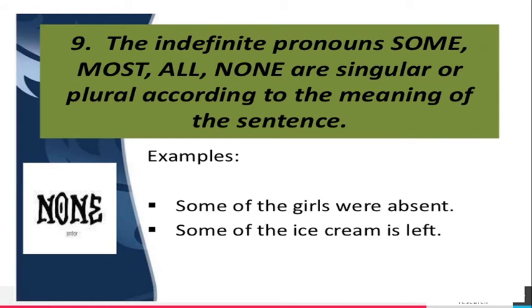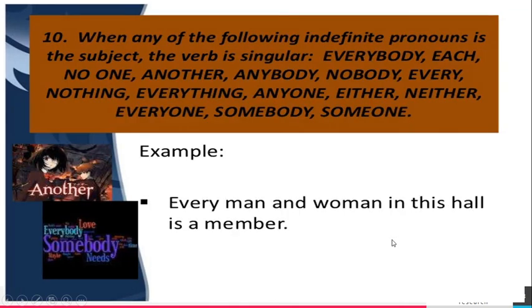The indefinite pronouns some, most, all, none are singular or plural according to the meaning of the sentence. Some of the girls were absent. Some of the girls, more than one, so plural verb were is used. Some of the ice cream is uncountable now. So some of the ice cream is counted as singular, so singular verb is is used.